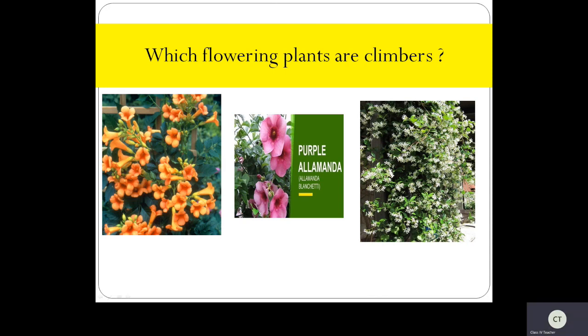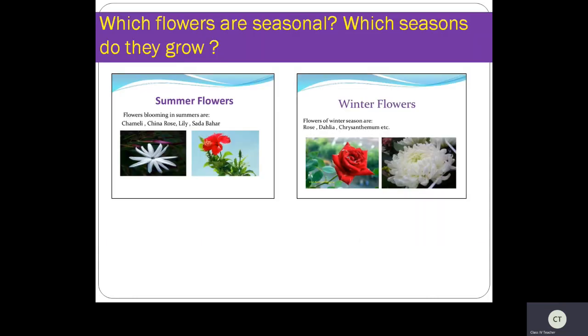Yes, children. If you notice any other flowers, just classify them, like the climbers which give only flowers. Just observe the nature. Now see here, which flowers are seasonal flowers. When you hear seasonal flowers, mainly we love to see jasmine, right? During the summer season, you'll get beautiful white flowers, that is our jasmine flowers, and they emit a beautiful fragrance.